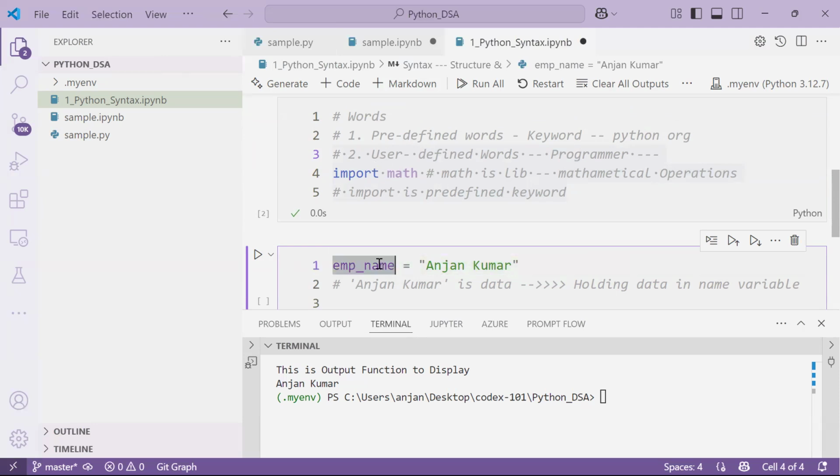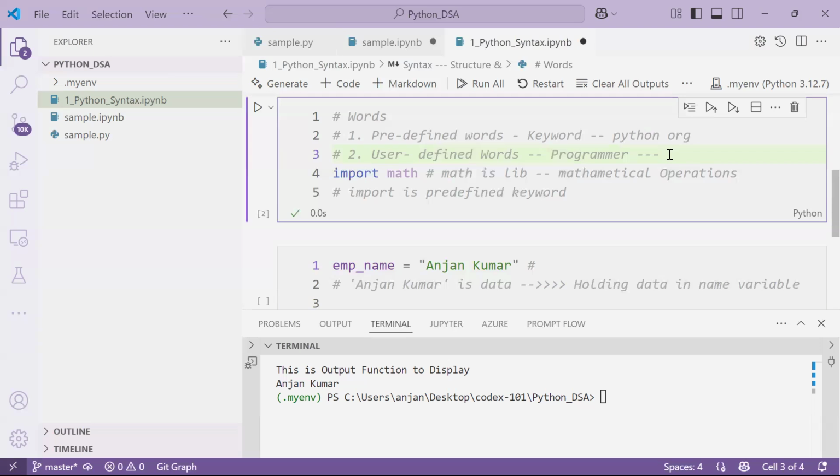So here I'm creating some name or word. The name of the word is an identifier or else a user defined word. So with the help of emp name, we are going to be identifying the employee name, so that is the reason we can call it user defined names or user defined words. We can call them identifiers. The technical name for user defined names is identifiers. The technical name for keywords is predefined names. Clear? Yes, sir. Any questions?